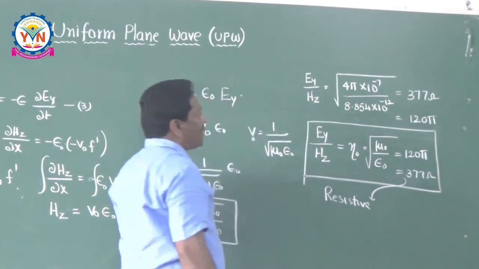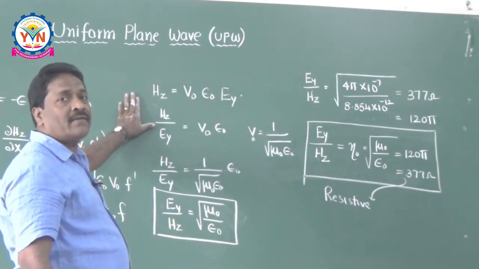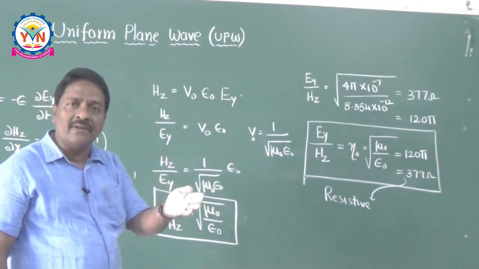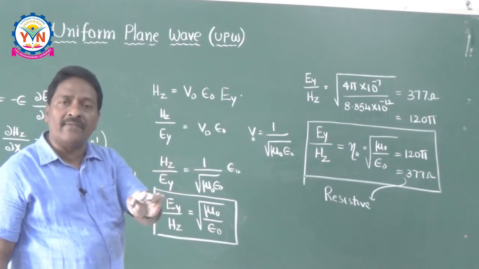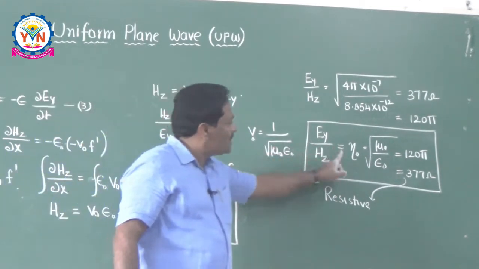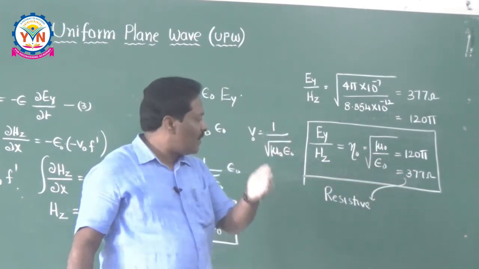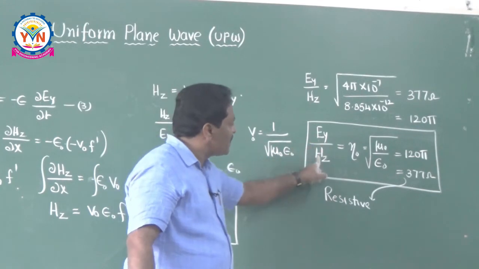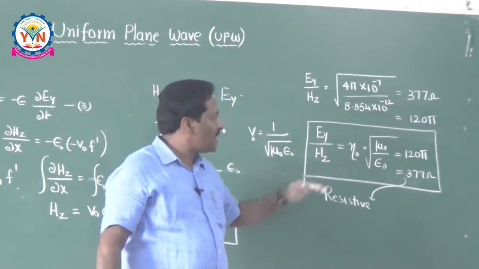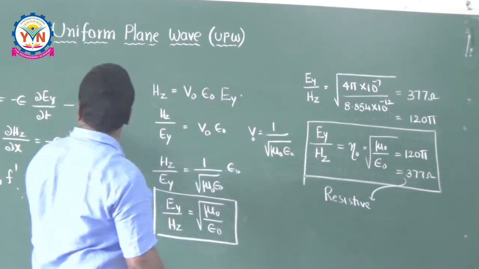Now I would like to tell you this. This particular relation between E and H is covering so many factors. Number one, develop the relation between E and H in a uniform plane wave. Otherwise, prove that the intrinsic impedance of the free space is 120 pi or 377 ohms. And one more thing: prove that the intrinsic impedance of the free space is resistive. Okay, so that's why it is the most important relation.